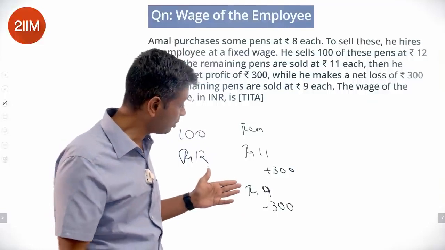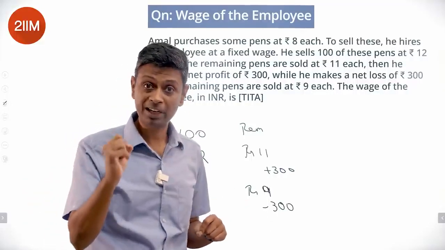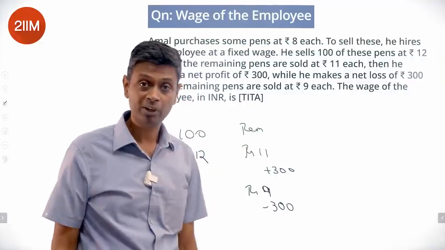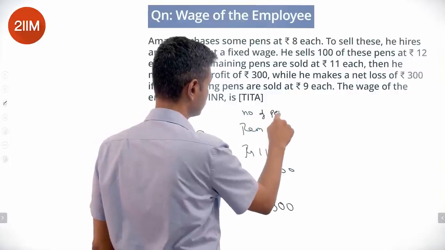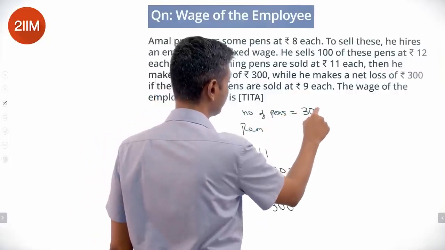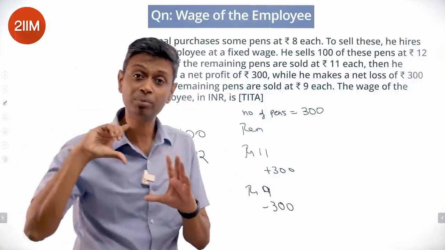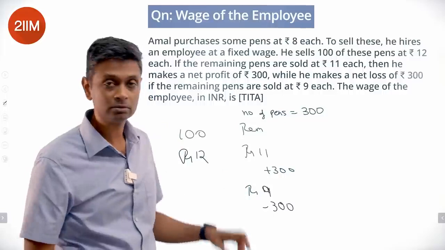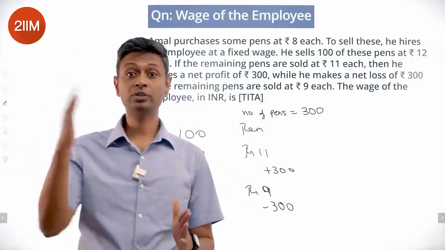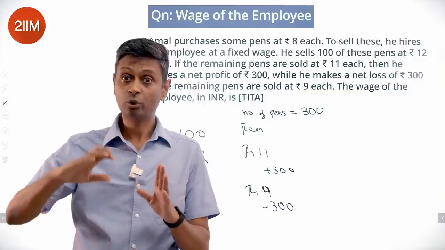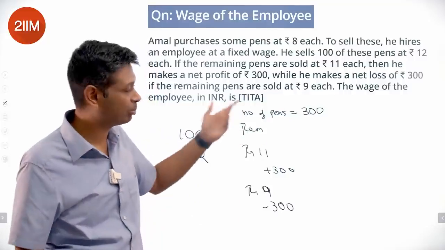I make 2 rupees per pen lesser, a 600 rupees swing, so the number of pens equals 300. 300 into 2 is 600. I'm losing 2 rupees per pen and I end up with a swing of 600, from a profit of 300 to a loss of 300. So if I reduce the price by 2 rupees per pen, I lose 600 rupees, or there are 300 pens.